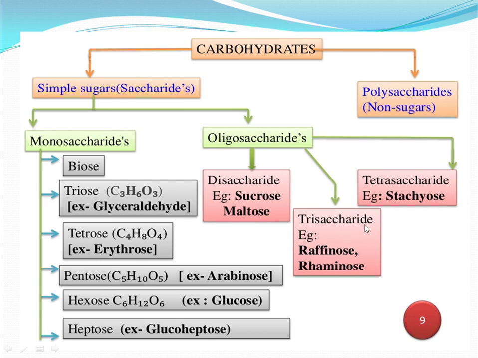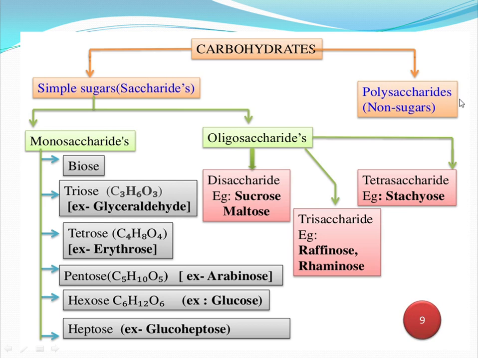Next is trisaccharides. Here, it is composed of three molecules of monosaccharides. Upon hydrolysis, it gives three molecules of monosaccharides. Examples are raffinose and rhamnose. Next is tetrasaccharides. Here, it consists of four molecules of monosaccharides. An example for this is stachyose.